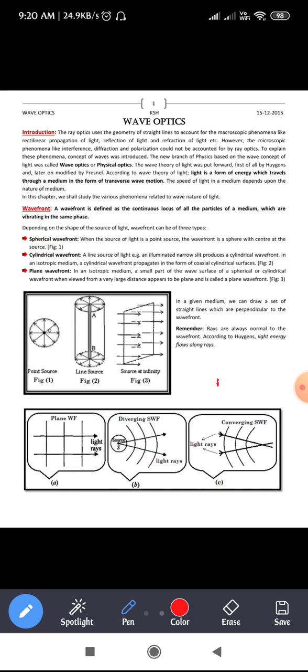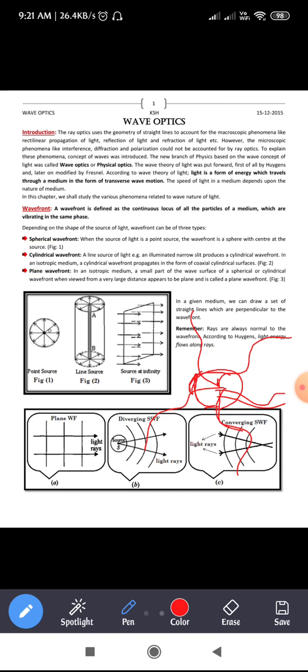As you know, the waves, the disturbance, move in this form, in all directions. The light propagates in all directions, correct? So you need to draw an envelope of the particles which are in the same phase.